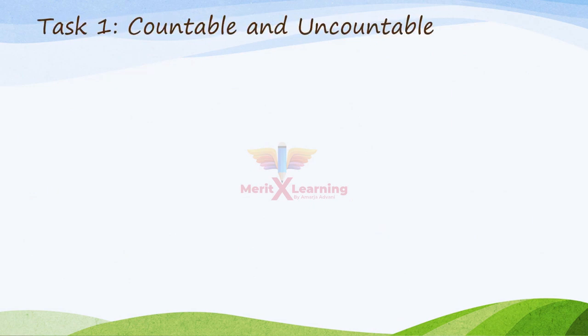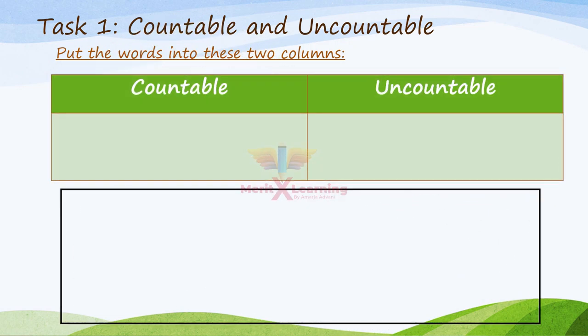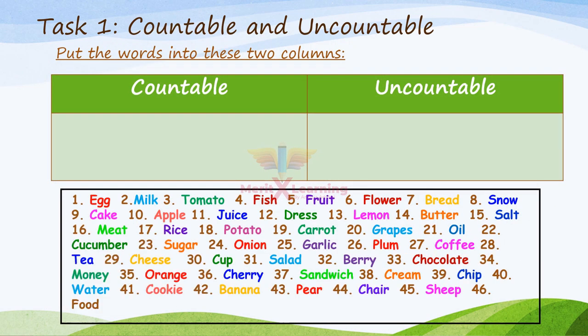Okay, now let us do task number 1 together. Countable and uncountable nouns. Put the words into these 2 columns. Okay, so first of all you need to make 2 columns for countable and uncountable nouns. And here are few words. I have given here few words. You need to read each word and put each word into the correct column if it is countable or uncountable. Okay, let us do this task number 1, and once you are done with this, send it back to me.